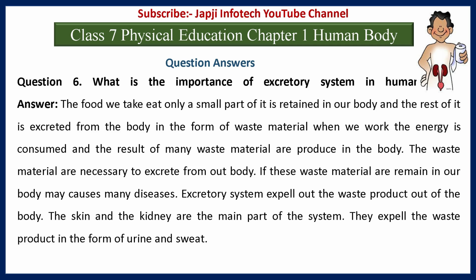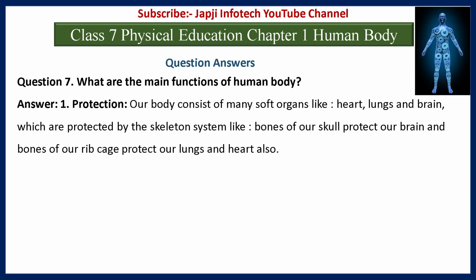The excretory system expels the waste products out of the body. The skin and the kidney are the main parts of the system. They expel the waste products in the form of urine and sweat. And the seventh question is, what are the main functions of the human body?